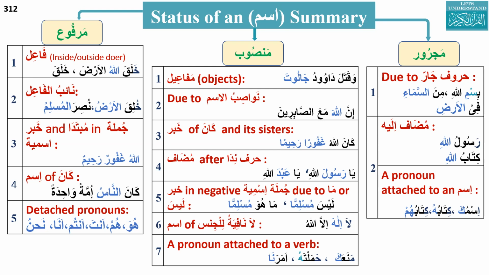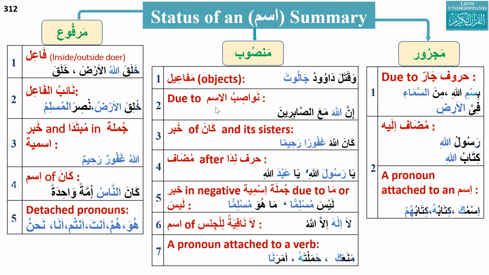By default, I am telling you that any noun will have the rafa state, but we mention here some cases. Similarly, the second case is naibul fa'il. Whenever there is passive voice, where there is a passive verb, we have to look for naibul fa'il, which replaces the doer. So that naibul fa'il will also be in rafa status. We did these things, but in a summary we just have them here. If we understand something once we will forget it easily. If we want to retain them, we should revise them again and again.